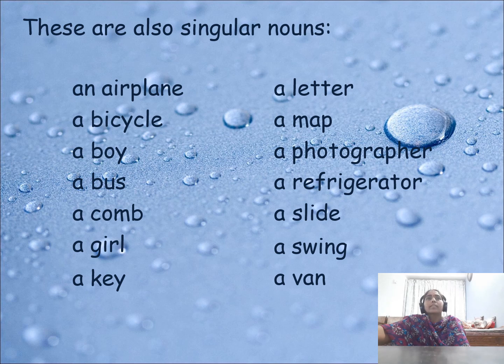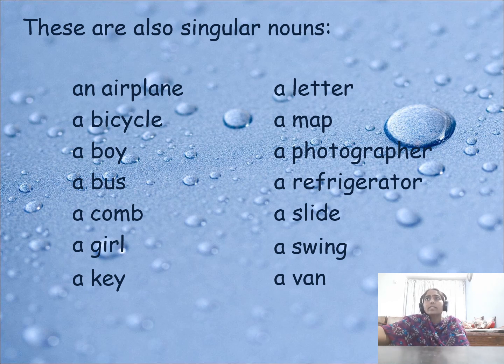Here are some more examples. Most of these nouns start with a consonant sound, and only one starts with a vowel sound. These are also singular nouns. Read these and observe. Are these nouns singular or plural? Yes, these are singular nouns. How do we know? We kept a or an before these nouns. If you keep a or an before a noun, it is a countable, singular noun. So we come to know that a and an articles mark singular nouns.